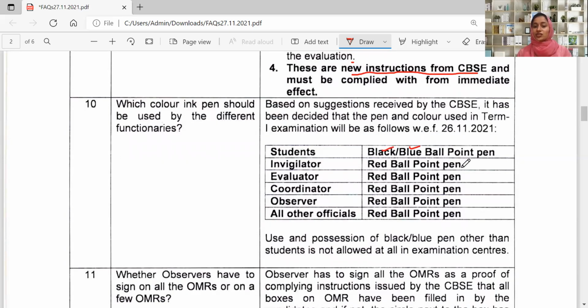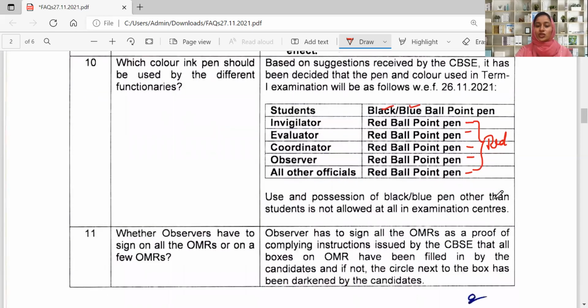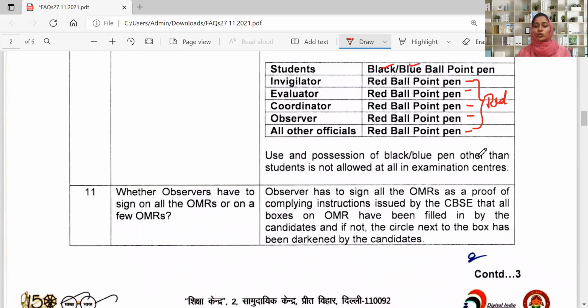Whereas invigilators, evaluators, coordinators, observers, and all other officials, everybody should use only a red pen. Note down, nobody should use black or blue. Everyone has to use a red ball pen. So the use and possession of black or blue pens by anyone other than students is not allowed at all in examination centers.